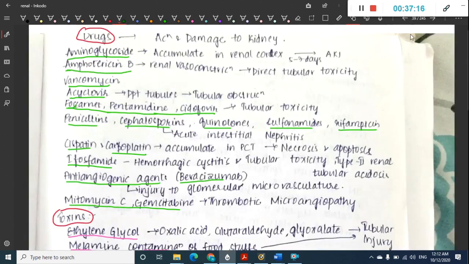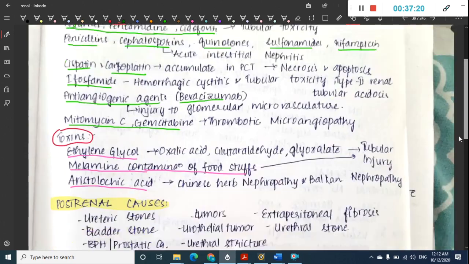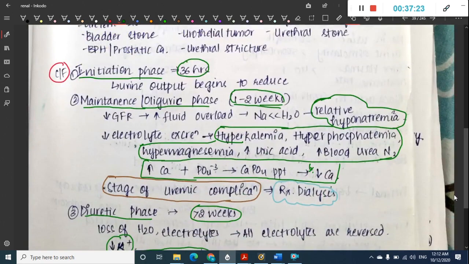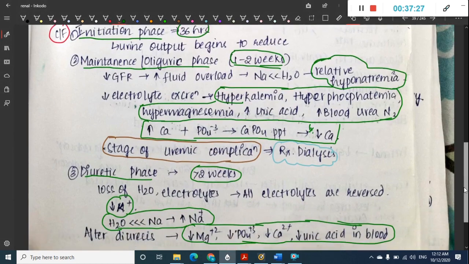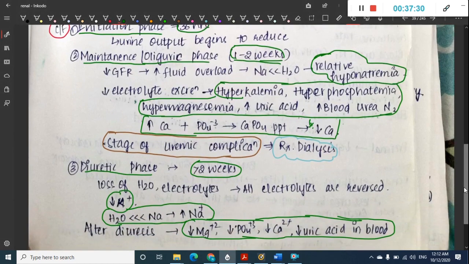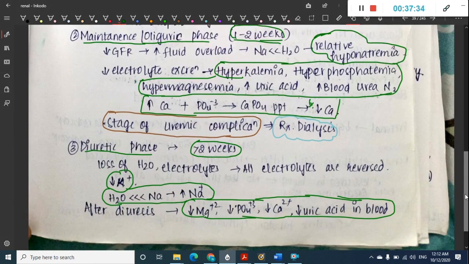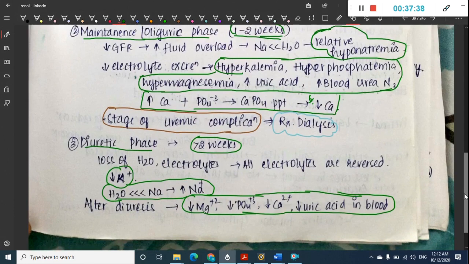So if you see here, in the initiation phase urine output will begin to reduce. In the maintenance phase there is even more decreased urine output, and all the electrolytes will increase except sodium. Whereas in the diuretic phase, after 2 weeks all the electrolytes will decrease because all the water is lost and electrolytes are also lost, but there is increased sodium, okay, is seen.